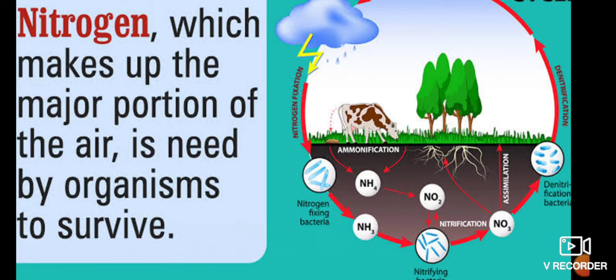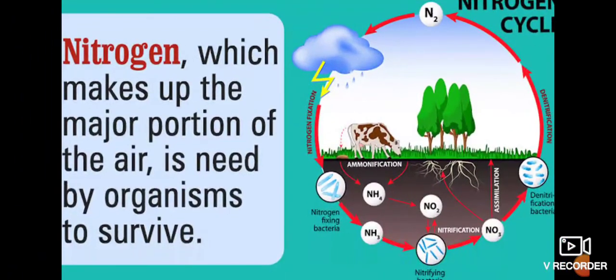Some bacteria convert these compounds back into nitrogen, which is a gas. In this way nitrogen goes back into the atmosphere, forming the nitrogen cycle. Here you can see the nitrogen cycle formed with the help of bacteria.